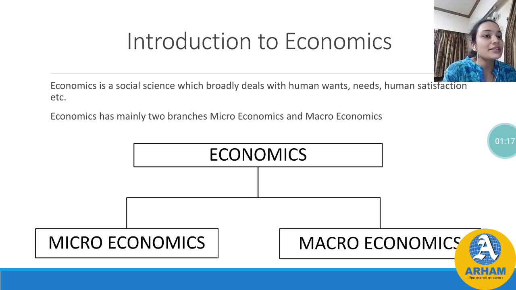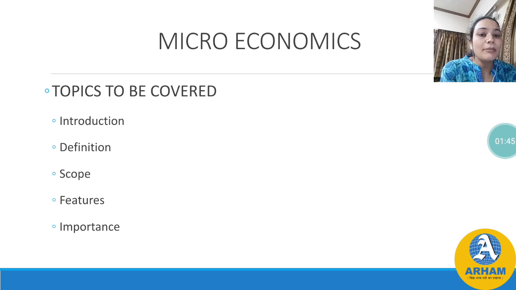What is economics? Last year you studied different definitions, different things in economics, but what is basic economics? Economics is nothing but a social science which broadly deals with human wants, needs, human satisfaction, etc. Now, as I have told you earlier, economics is divided into two branches. You can see the two branches, micro and macro. First, we will go through microeconomics.